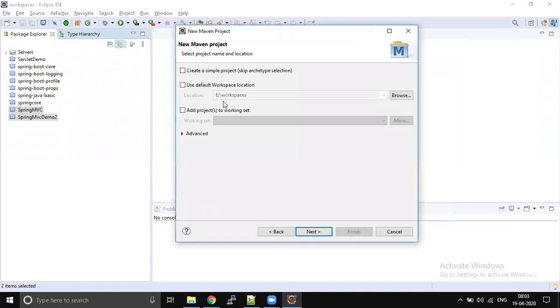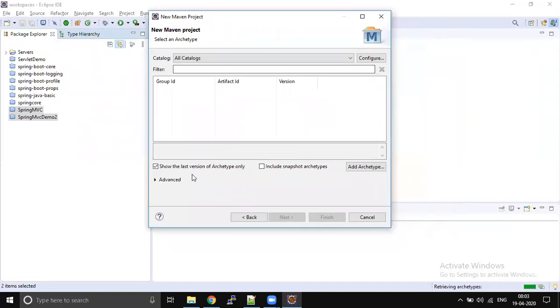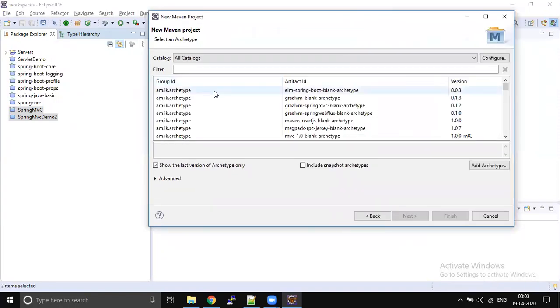Okay, I want to create here. Okay, click next. This is a very important thing which we have to understand very carefully.